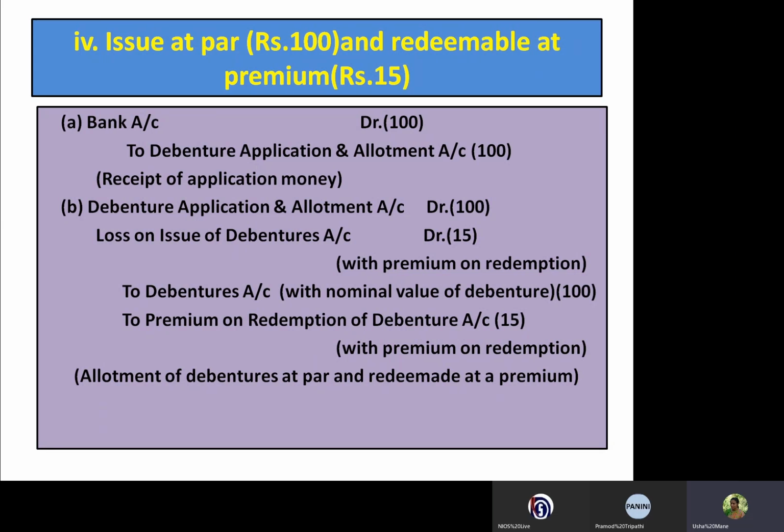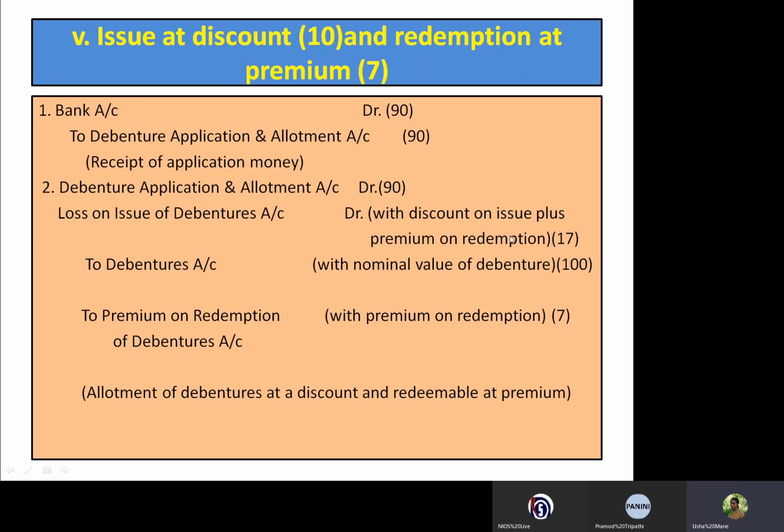Now, when the company issued at a discount and redemption at a premium. See here students, in both terms, there is a loss for the company.